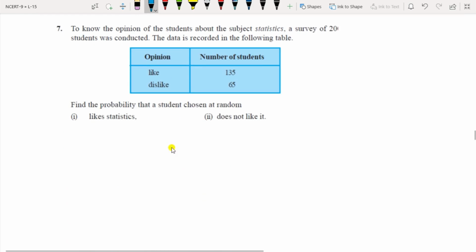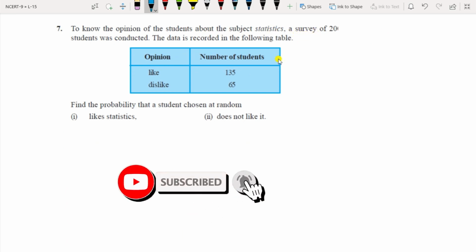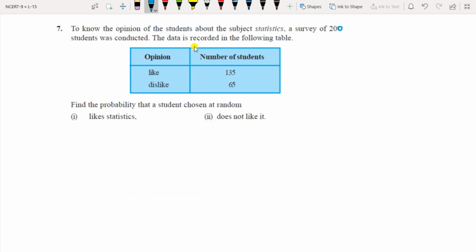Seventh question is, to know the opinion of students about the subject statistics, a survey of 200 students. This is 200 because 135 plus 65 becomes 200 here. 200 students are surveyed. The data is recorded in the following table: like and dislike. Those who like statistics are 135 and those who dislike statistics are 65.